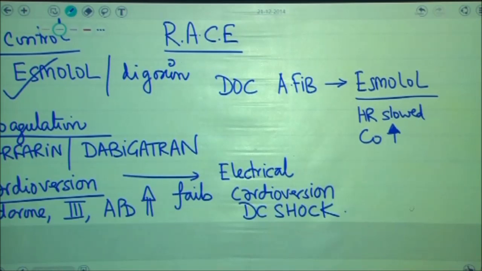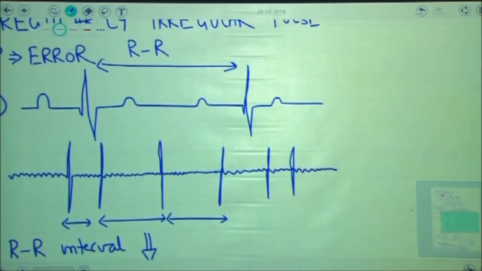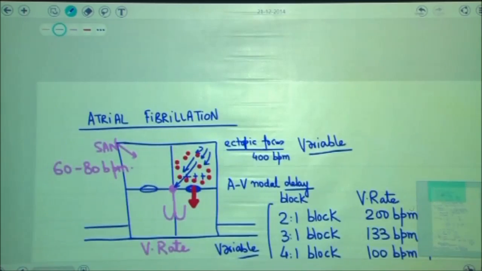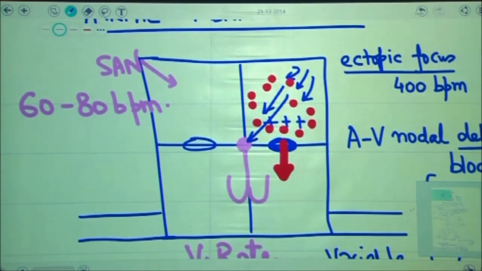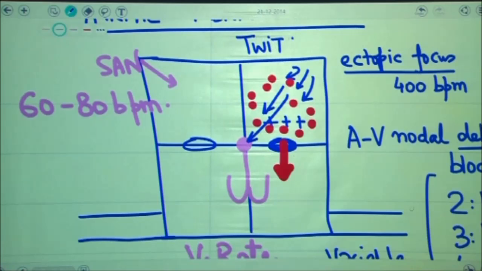Some doctors always ask me, why don't you start straight away with electrical cardioversion, which could have resulted in termination of arrhythmia? I agree that if electrical cardioversion is given, it will result in immediate restoration of normal sinus rhythm, but you have to appreciate the fact that all the clots present in the left atria are there because the atria is twitching and not contracting. If you remove the twitching of the atria, when the atria exhibit a coordinated contraction, it will result in embolization of these clots into systemic circulation and will increase the chances of embolic stroke.